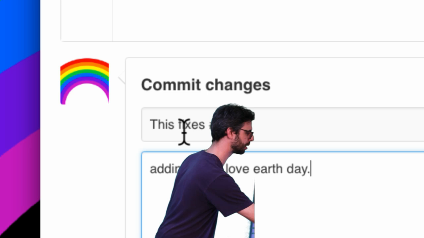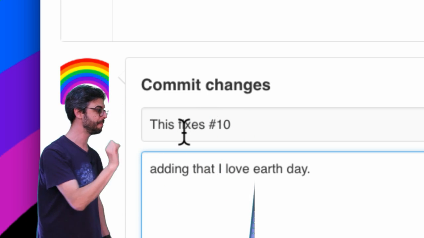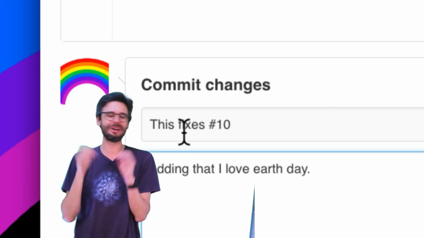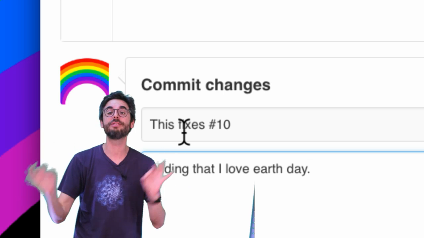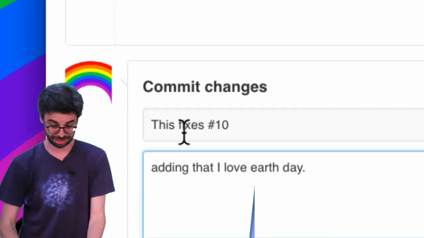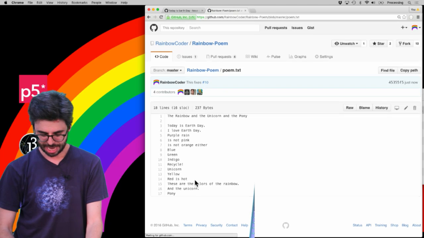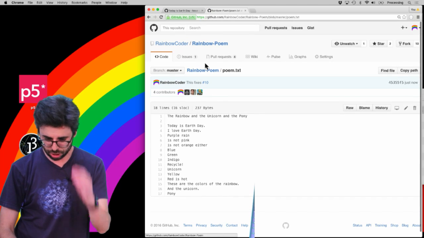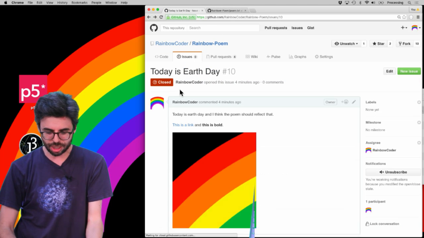Whoa, I don't want to stop the broadcast. It's going to recognize that as a commit that fixes. Oh, I messed the camera up a little bit. It's fine. Everything's okay. It's going to recognize that as a commit that resolves that issue and closes it automatically. So let's see if that happens. I'm going to say commit. And now, if I go back to this particular issue and hit refresh, look, it's already closed.